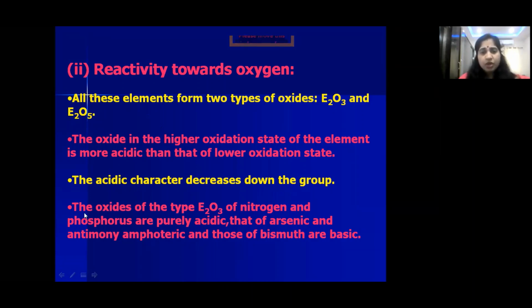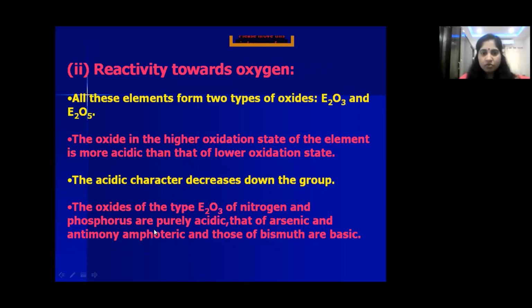Next, coming to the acidic character, it decreases down the group. We know, children, from top to bottom metallic character increases. Non-metallic oxides are acidic in nature and metallic oxides are basic in nature. Very important point: metallic oxides are basic in nature and non-metallic oxides are acidic in nature. From top to bottom there is an increase in metallic character. So what happens? The acidic character of these oxides also decreases.